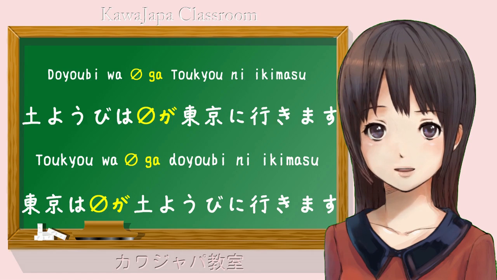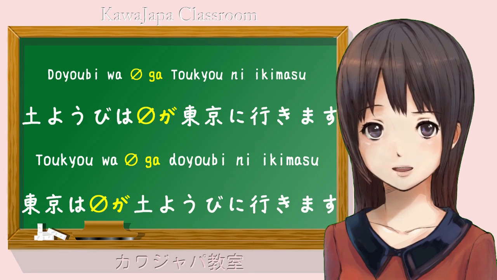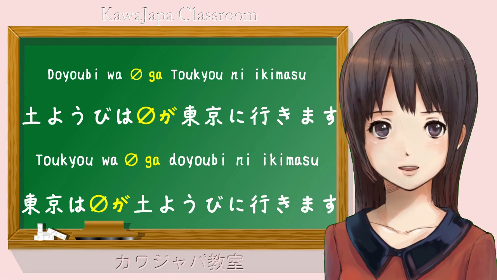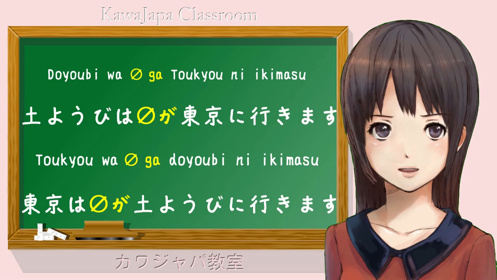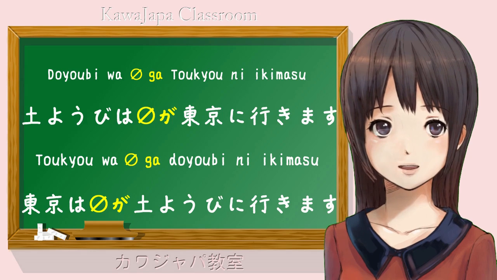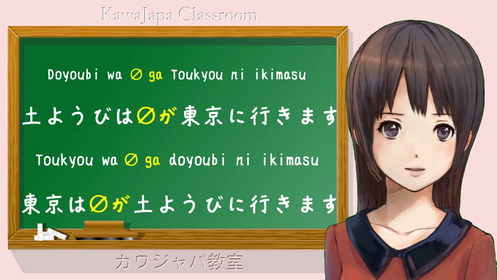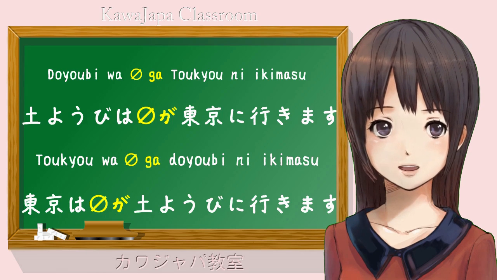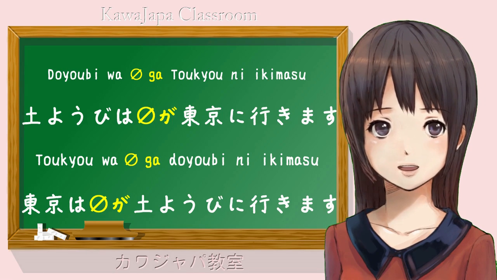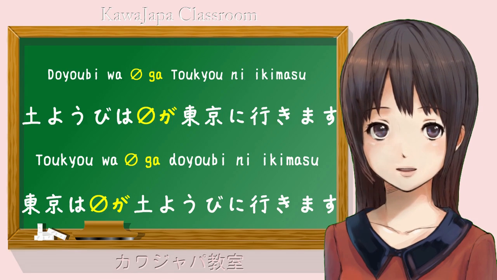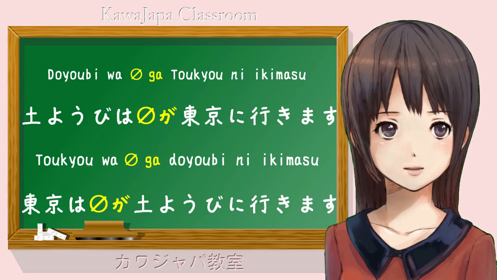And now, there is one more thing I would like you to observe about the words on the board. And that is that where we place the wa particle does not affect the logic of the sentence. It affects the stress or emphasis. More exactly, it affects what is the topic of the sentence. But it does not affect the logic.